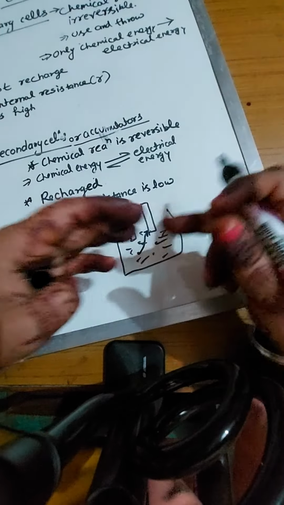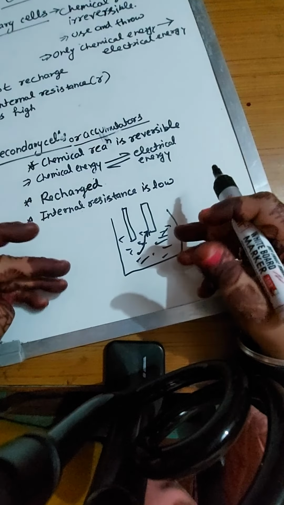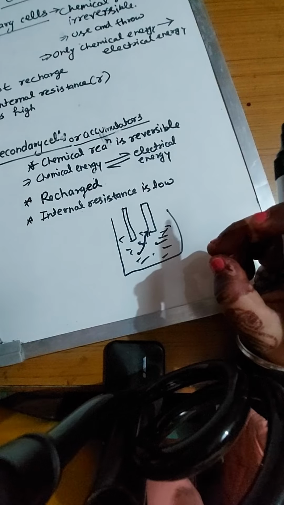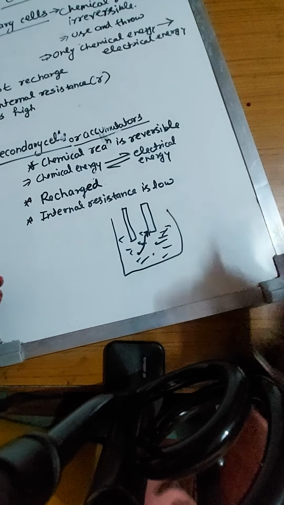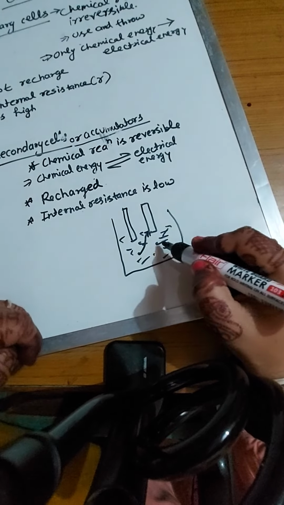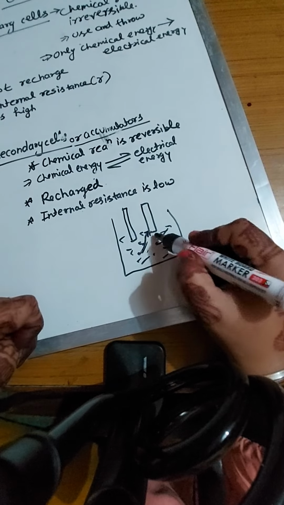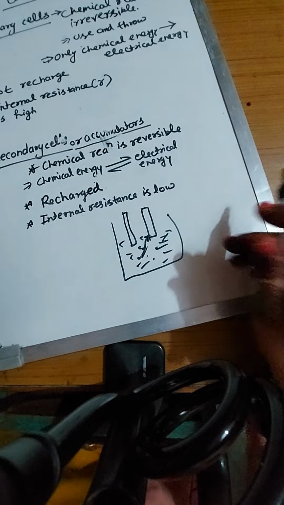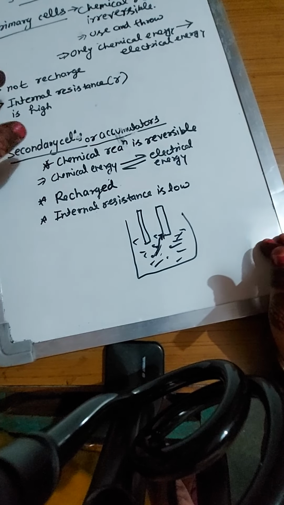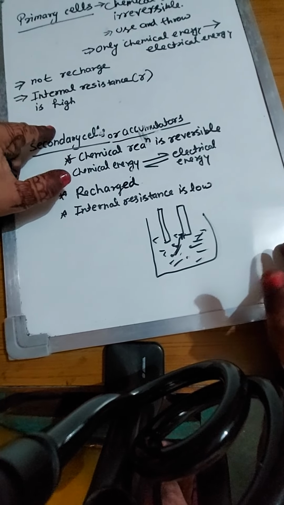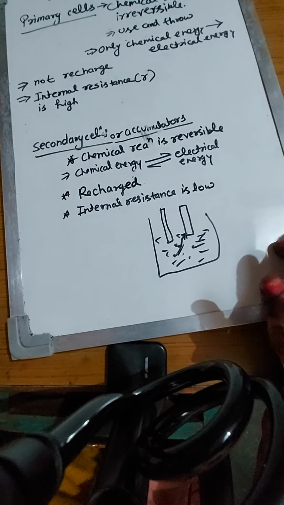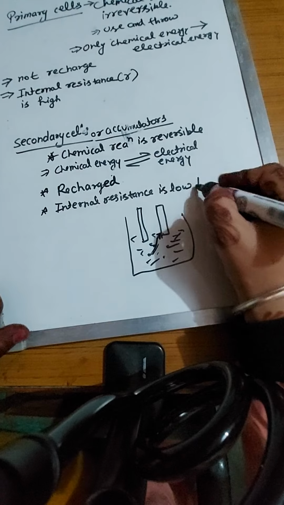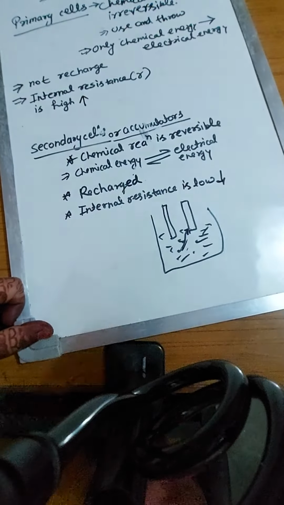They collide with one another, and this collision offers opposition, an obstruction to the flow of charge, and that makes the internal resistance inside the cell. So in a primary cell, internal resistance is high, and in a secondary cell the internal resistance is low.